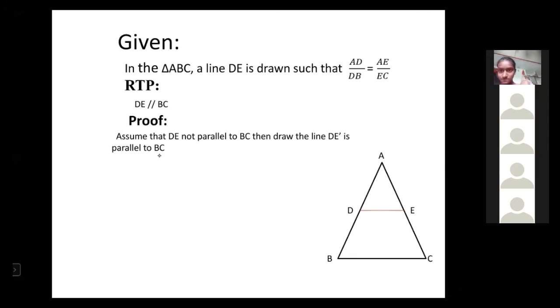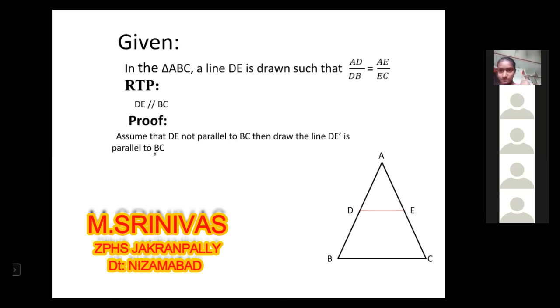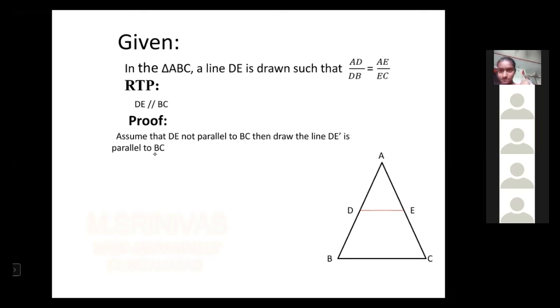In the indirect proof, I again take the same example: I have to prove that Ram is a good boy. But I assume that Ram is a bad boy, or Ram is not a good boy. I assume that Ram is not a good boy, which means Ram is a bad boy. Then, after going through his qualities, at the end I prove that my assumption is wrong.